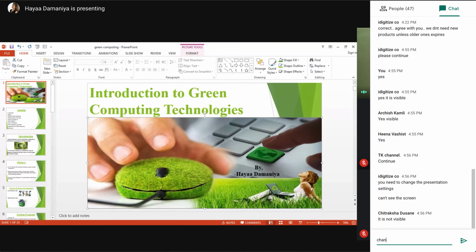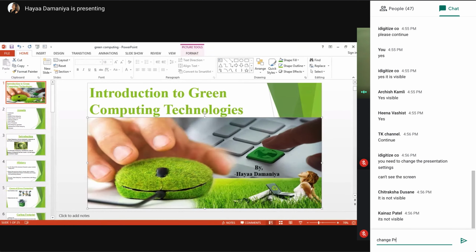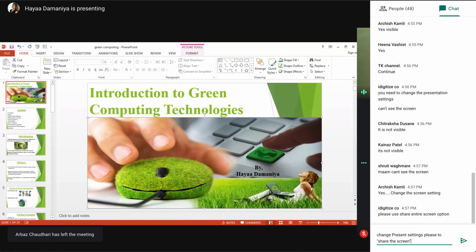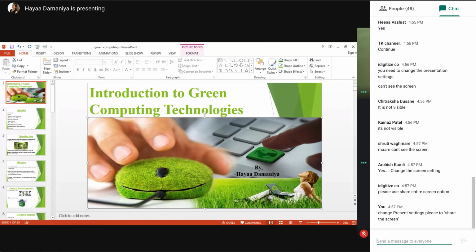Turn off the display. If you want to turn off your display, then you can also set the time. Here you can choose from 1 minute to 5 hours, and a never option is also provided. So you can select turn off the display at a minimum of 5 minutes. And here when plugged in, it is already set for 10 minutes. Put the computer to sleep: at what time you want your computer to go into sleep mode. You can select 10 minutes, or here it is 10 minutes as well.